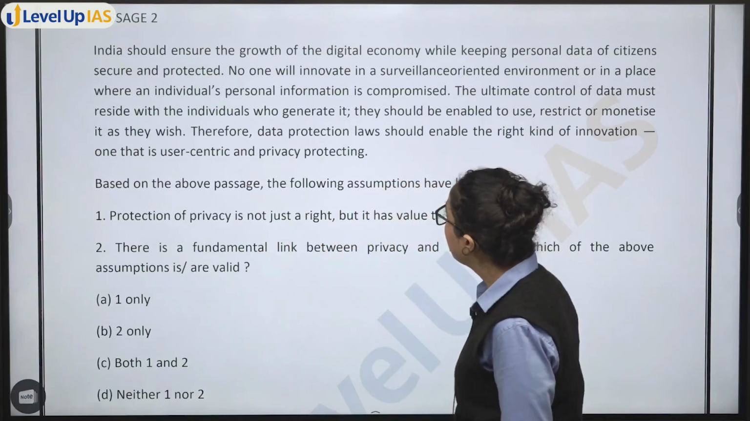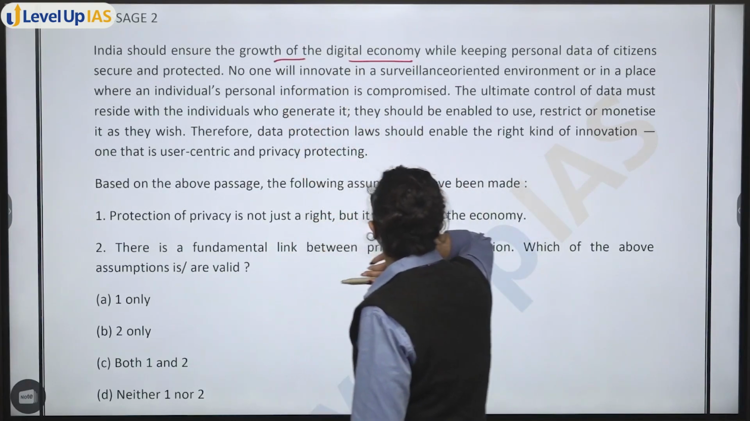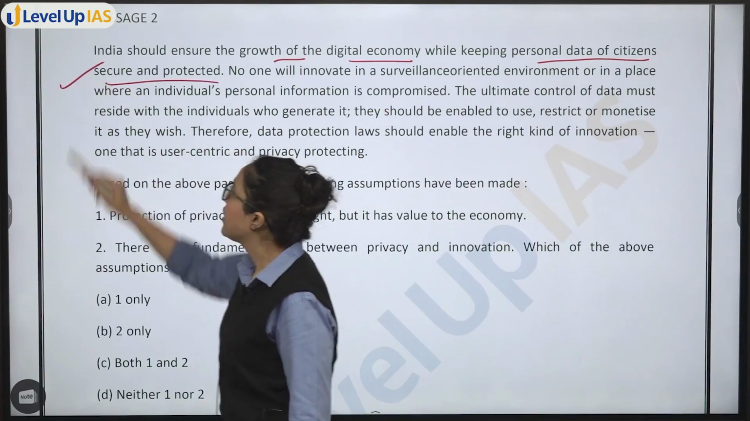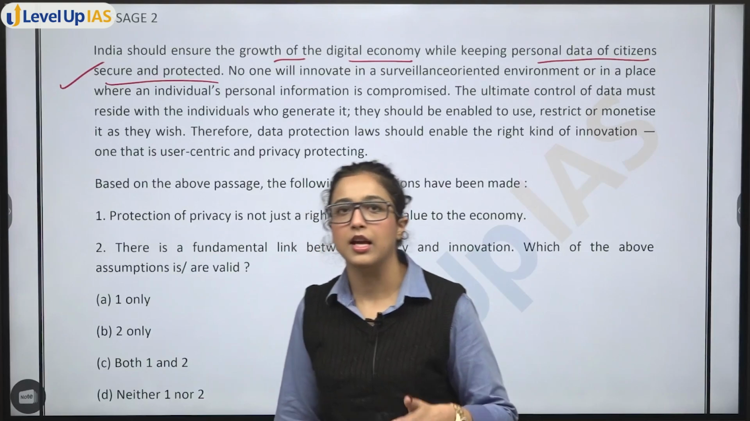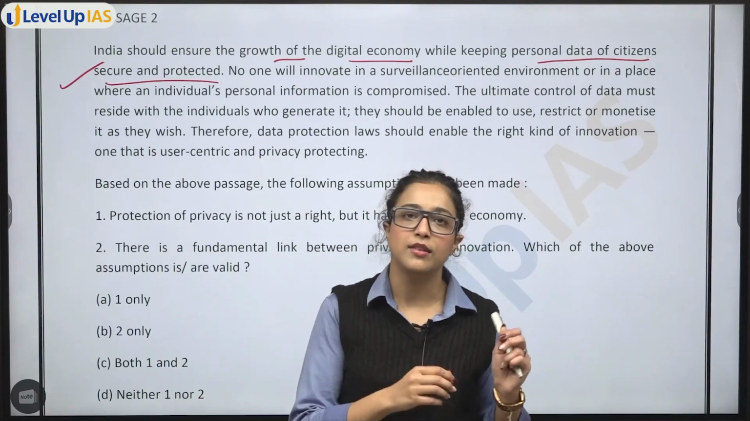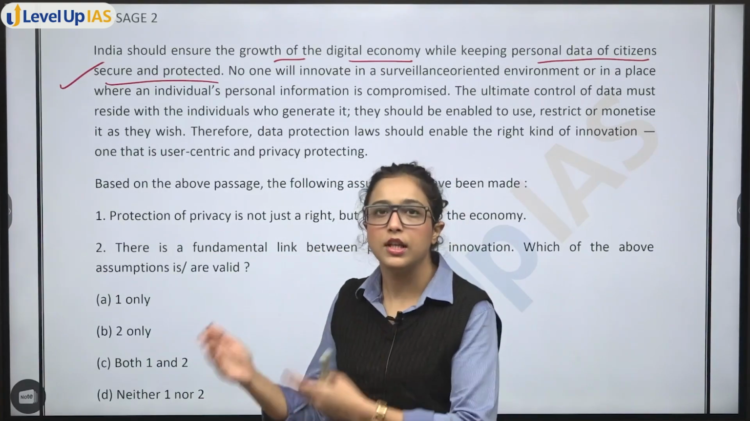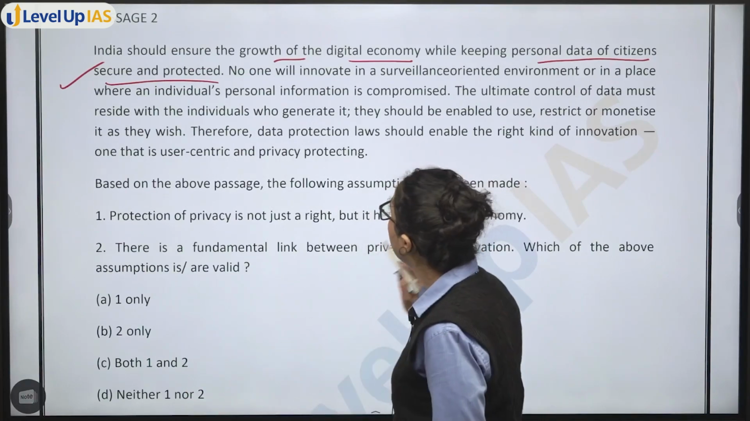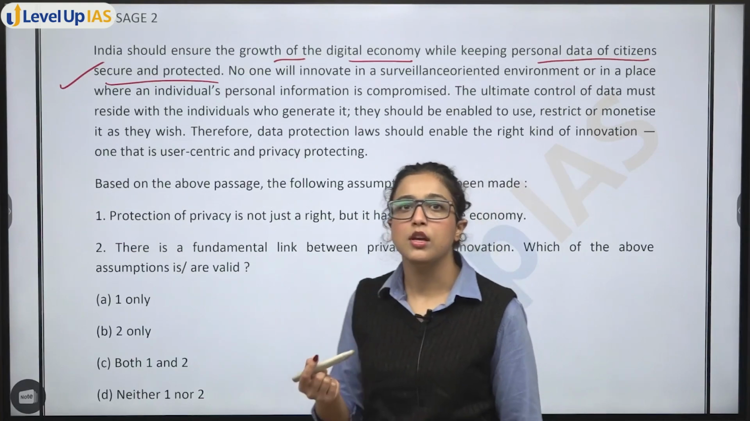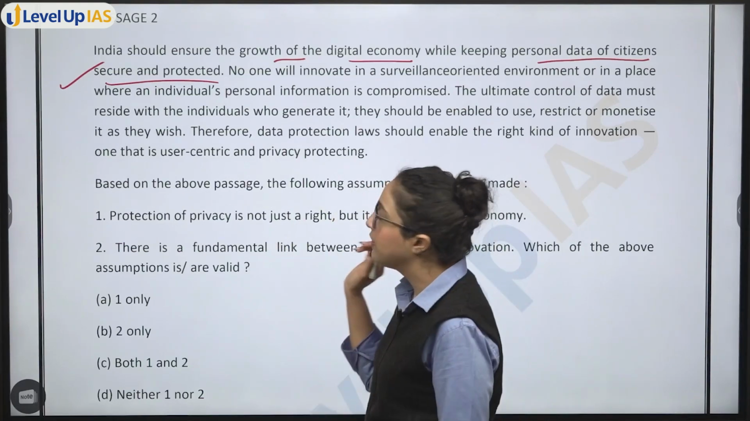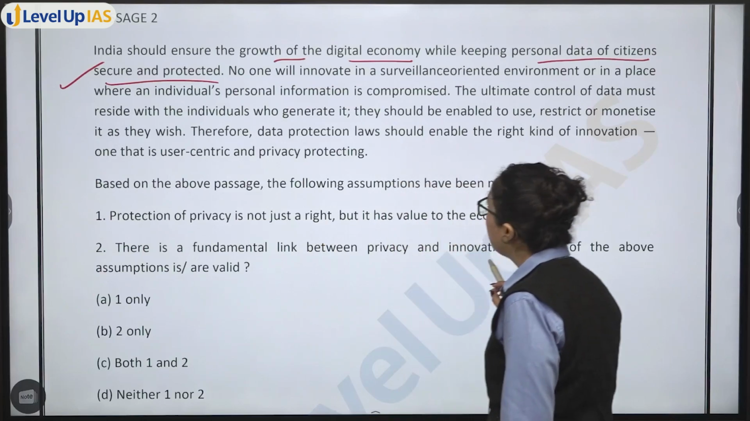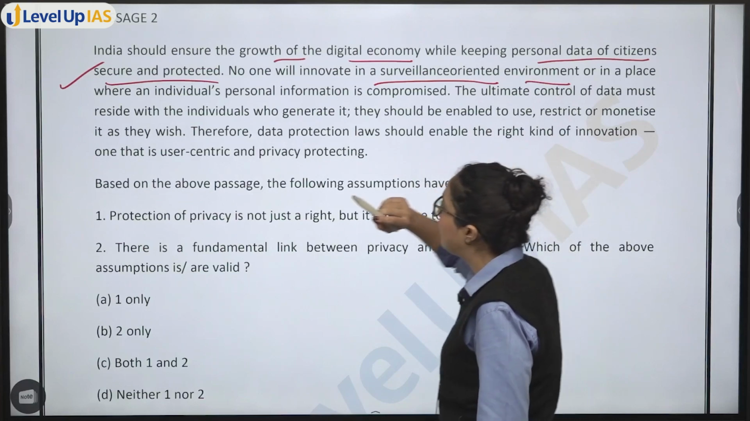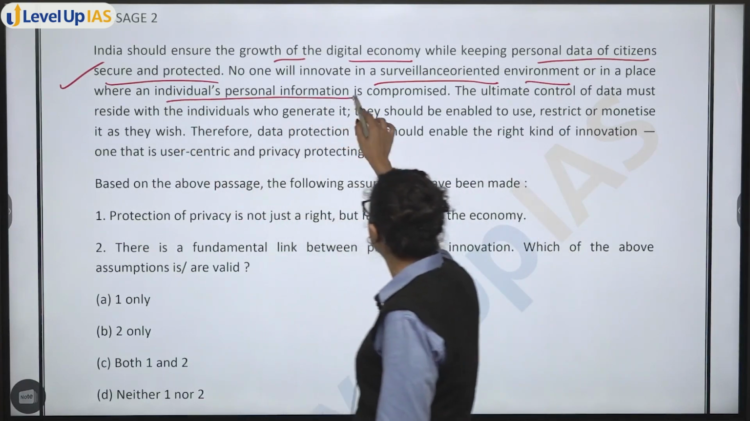Next, India should ensure growth of digital economy while keeping personal data of citizens secure and protected. Yes. Okay, so again, from the first line itself, I told you the author is basically holding your hand and telling you, look, understand my point of view. So the author's point of view is that India should ensure growth of the digital economy, but along with protection, secure and protected. No one will innovate in a surveillance oriented environment or in a place where an individual's personal information is compromised.